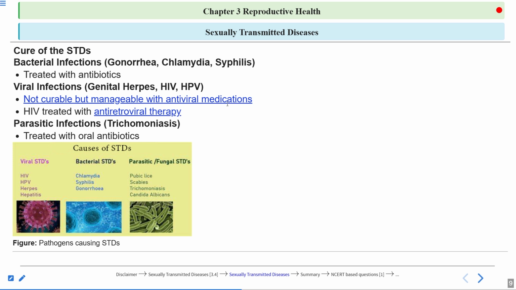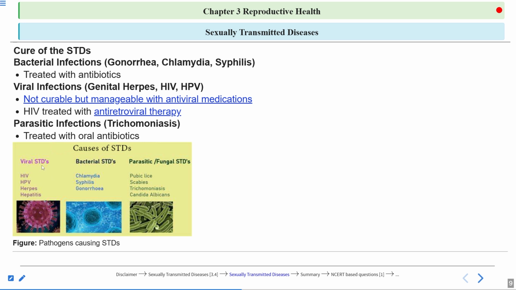Here you can see in this image the pathogens causing the STDs. These pathogens can be divided into categories. First is the viral STDs, or the STDs caused by viruses. Second is the STDs caused by bacteria. Third is the STDs caused by protozoans. And the fungus. These STDs can also be caused by fungus, like Candida albicans. Candida albicans is a fungus. This can also cause STDs.